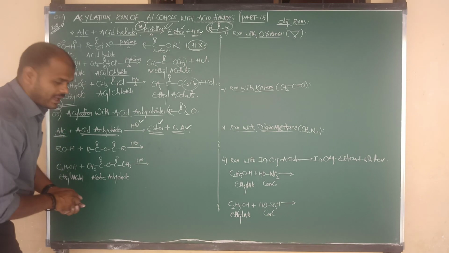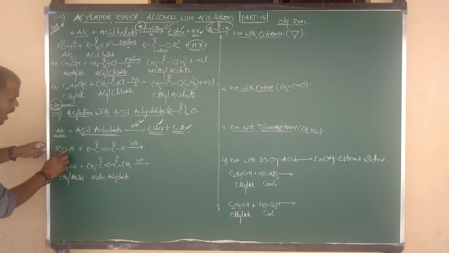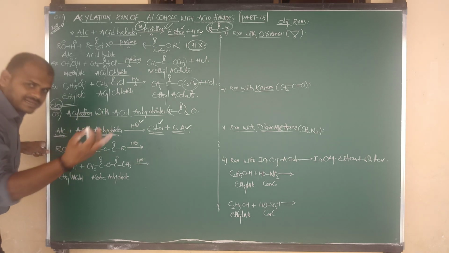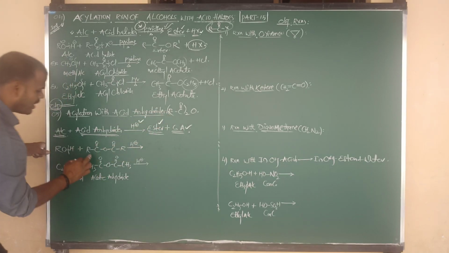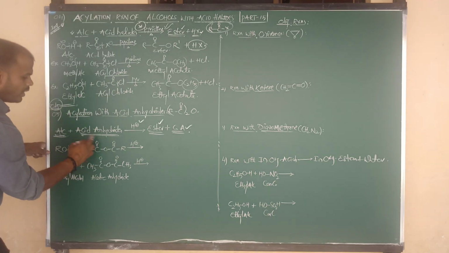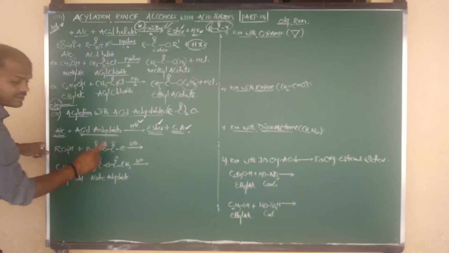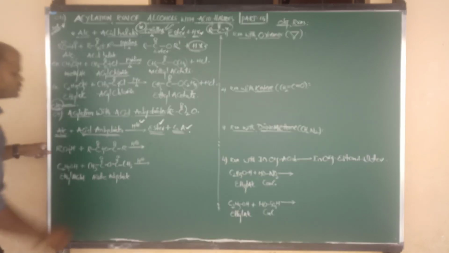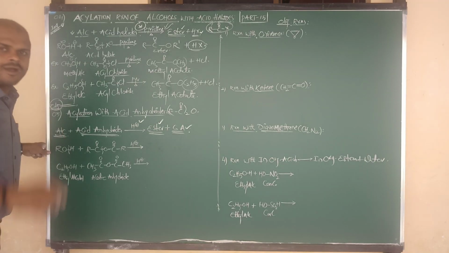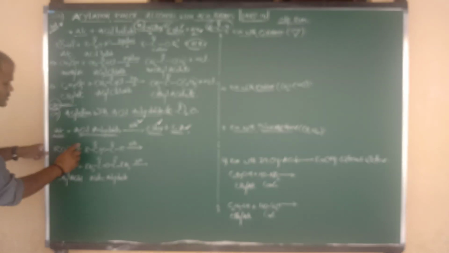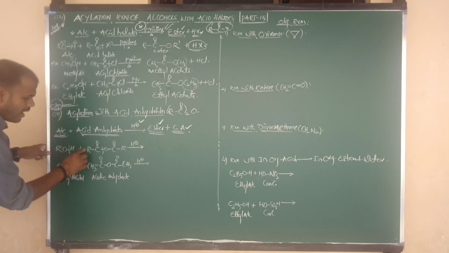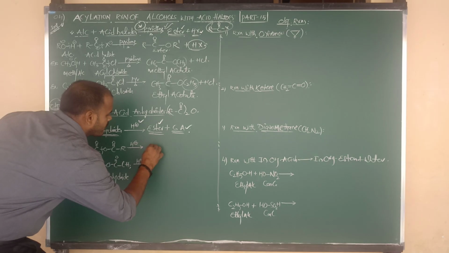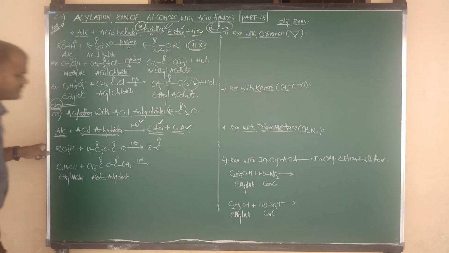Let us go for the reaction. The alcohol formula is ROH, and the alcohol undergoes OH cleavage. It reacts with acid anhydride, R bonded to C double bond O, taken twice, connected through oxygen, in the presence of mineral acids. The CO bond is cleaved, as in carboxylic acid. The remaining group in the acid anhydride is R bonded to C double bond O, which I write here as it is.